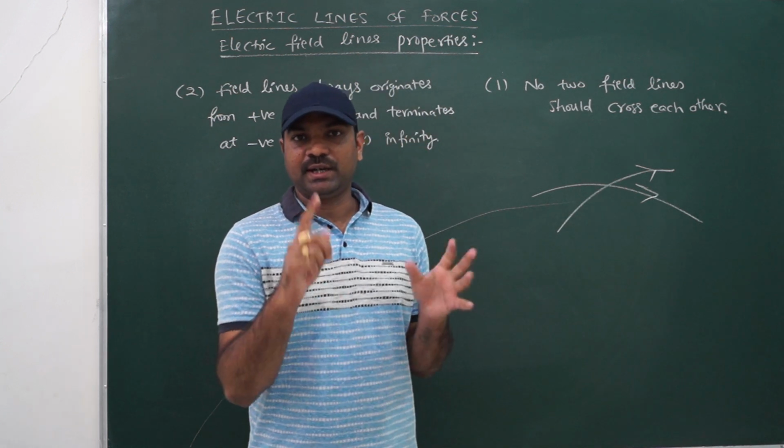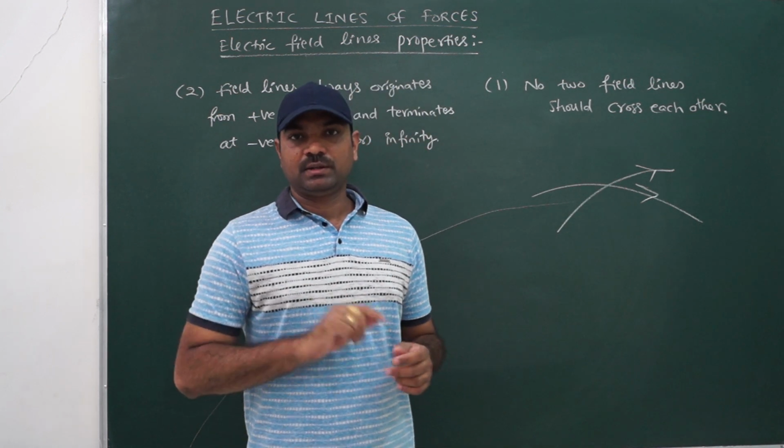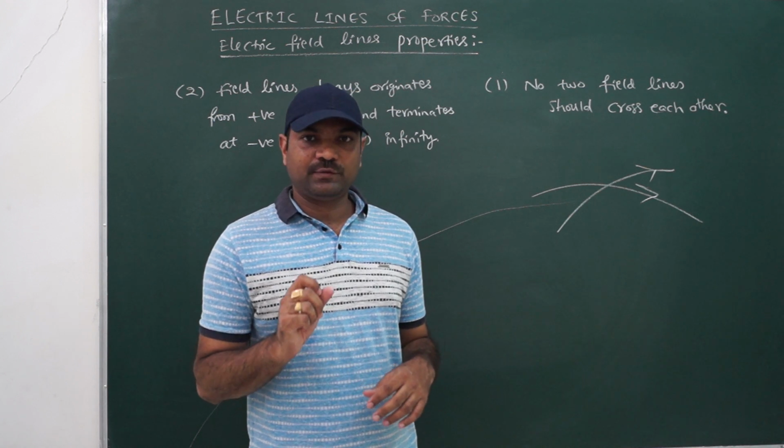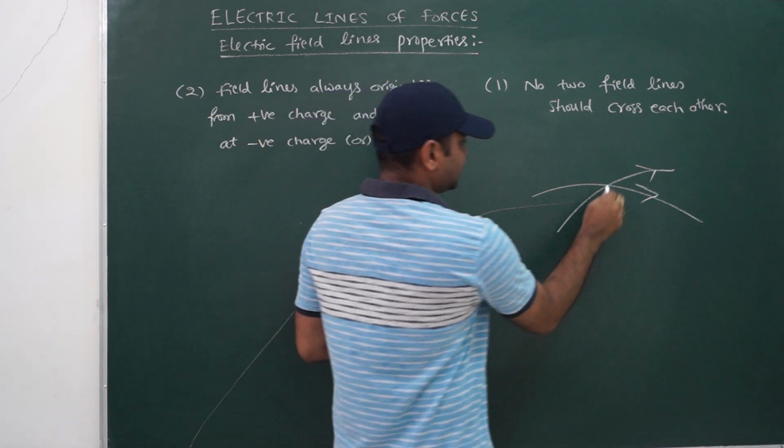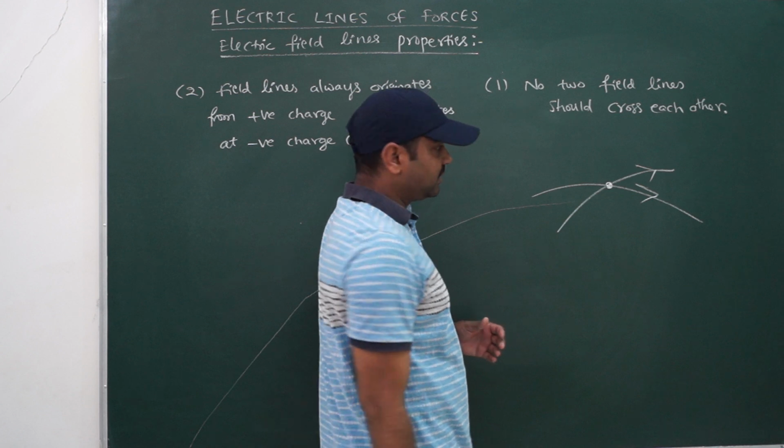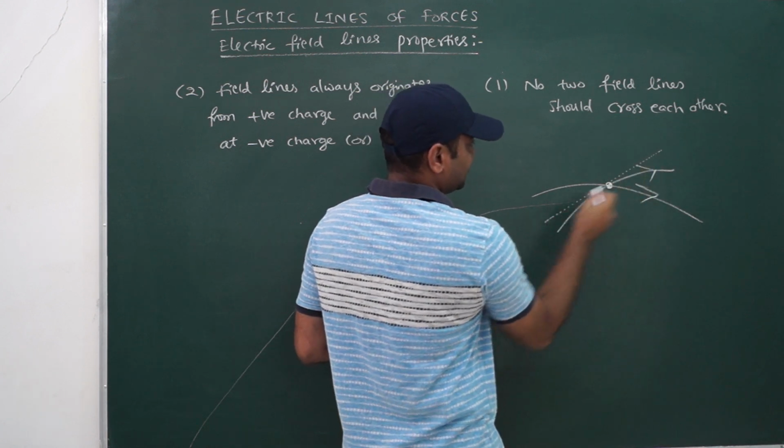What is the first idea? At any point, if you draw the tangent, the direction will give you what? The electric field direction. So this is the point where two field lines are crossing. Then how many tangents will exist? You will get two tangents.